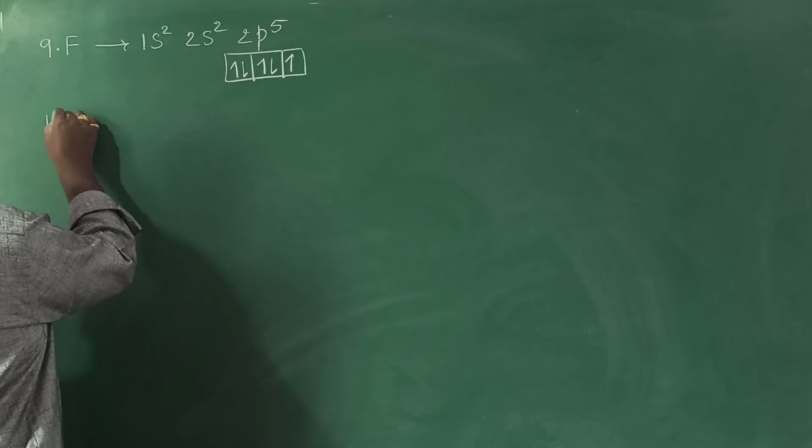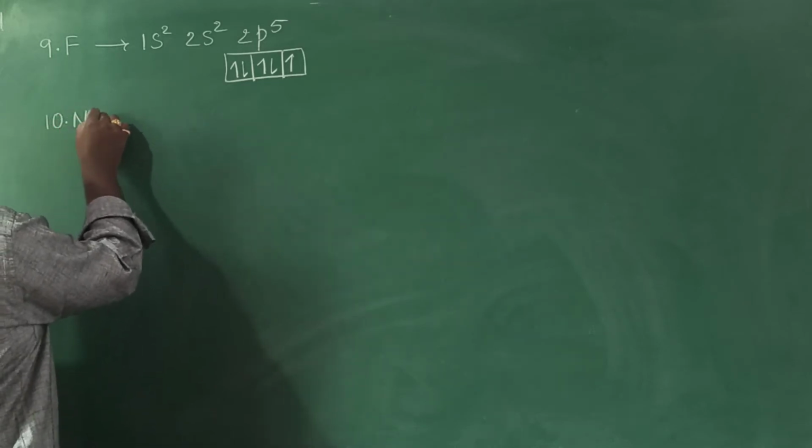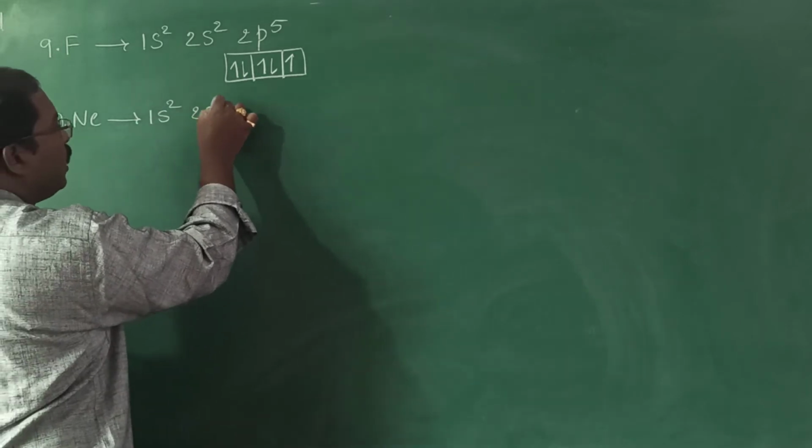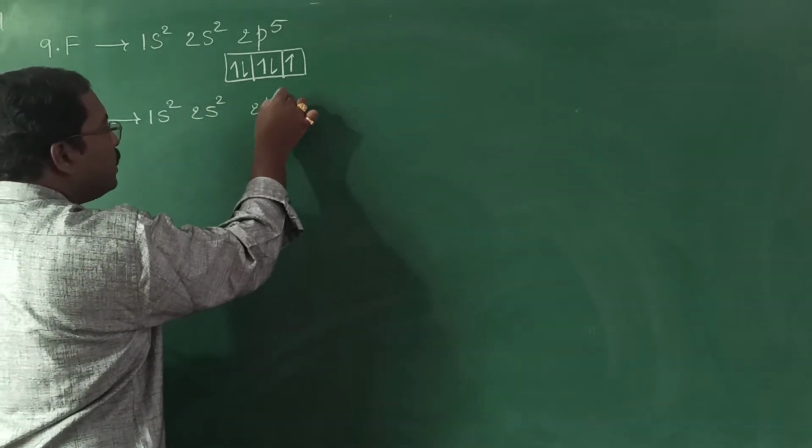Next, neon. So you have 10 electrons. So 1s2, 2s2, 2p6.